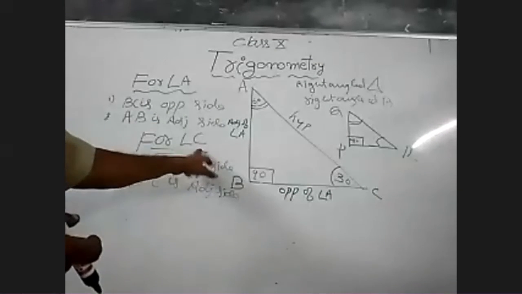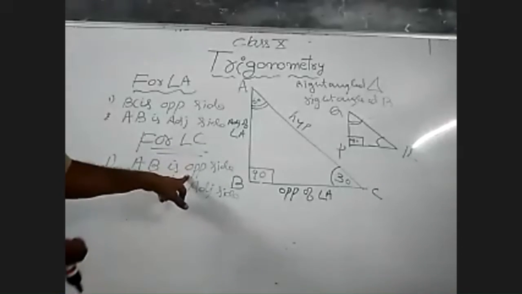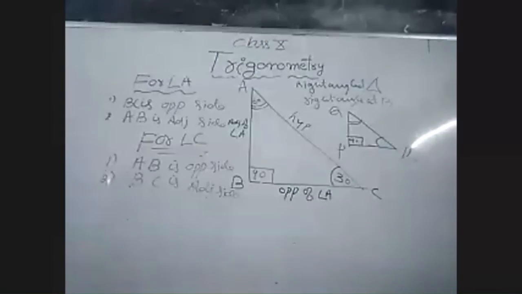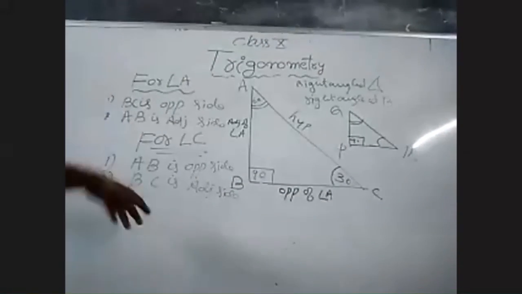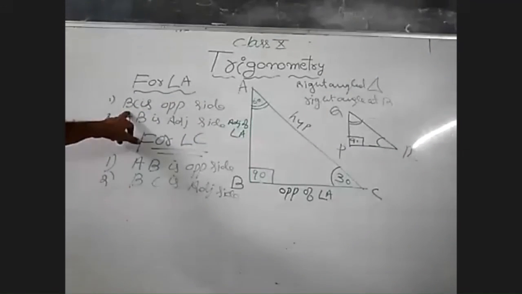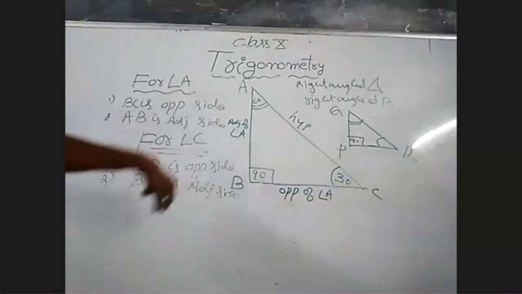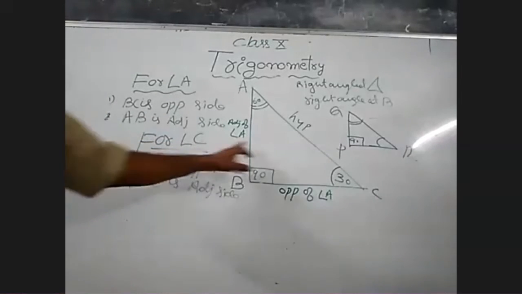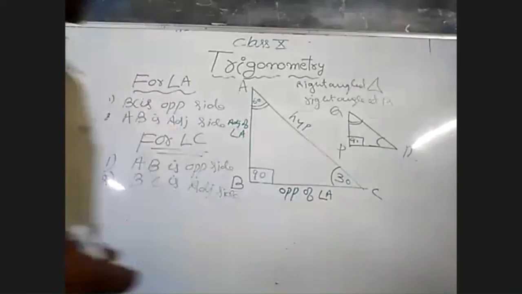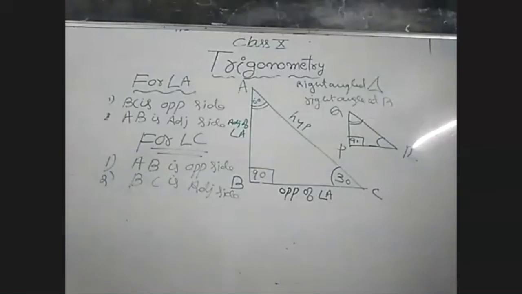And for writing angle C, what is the opposite side of C? And what is the adjacent side of C? So ఇక్కడ రాసేస్తాం: BC is the opposite of angle A and AB is the adjacent side. For angle C, AB is the opposite side and BC is the adjacent side. And automatically the longest side which is opposite of 90 degrees is called a hypotenuse. సో ఇది మనం నేర్చుకోవాల్సింది. ఇది చాలా ఇంపార్టెంట్.